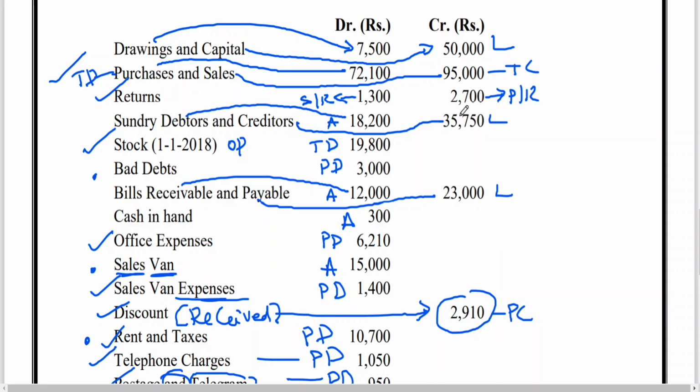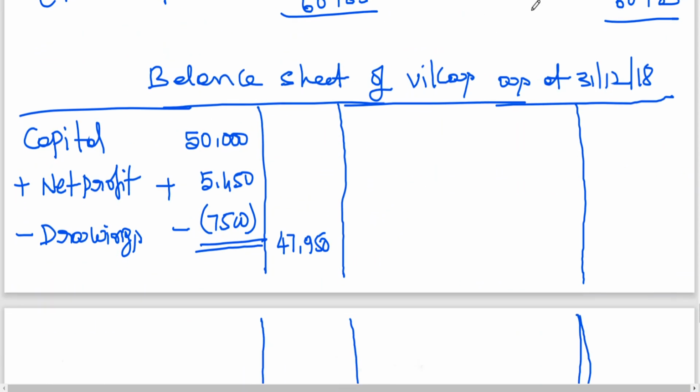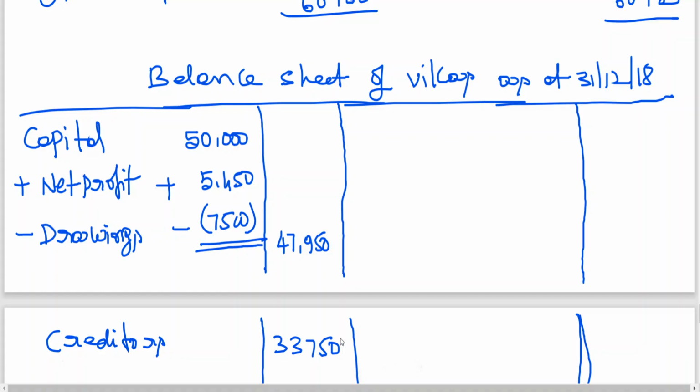Capital is completed. Then we are having creditors 33,750.